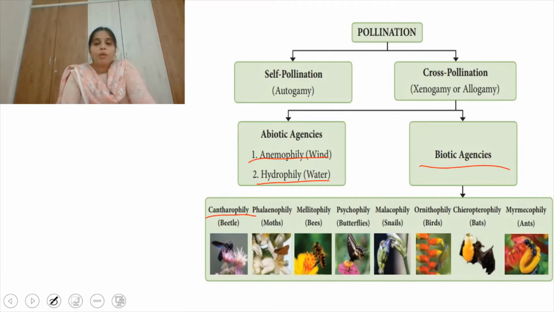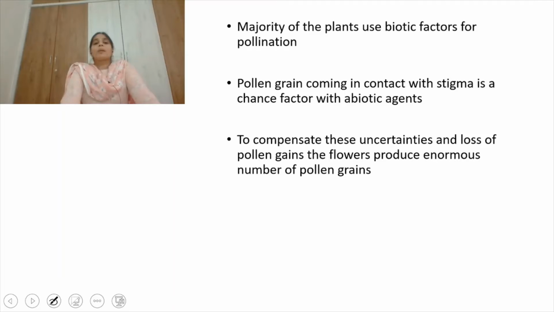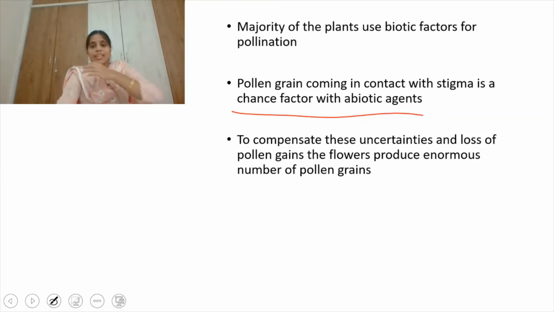So let's discuss the abiotic agents and biotic agents which help in pollination. See, the majority of plants use biotic agents for pollination. With abiotic agents, pollen grains coming in contact with the stigma is a chance factor. It may happen, it may not happen. That's why, to compensate for these uncertainties and losses, a lot of pollen grains are shed from the anthers, but they cannot all be carried near the stigma.